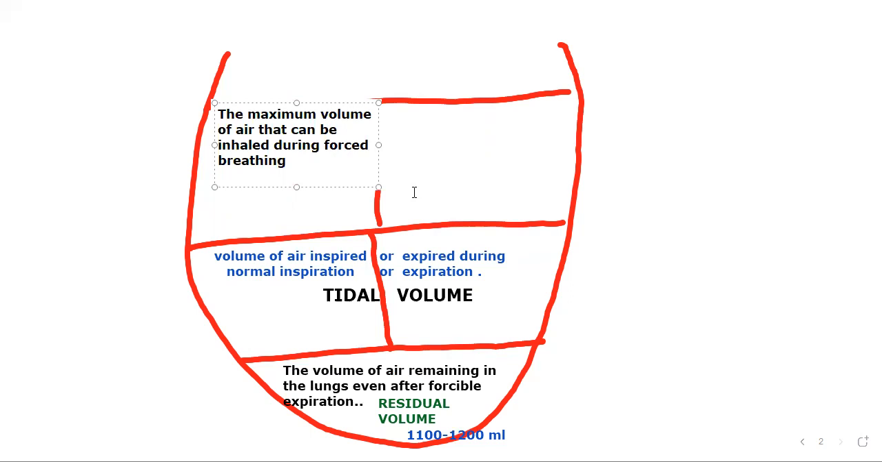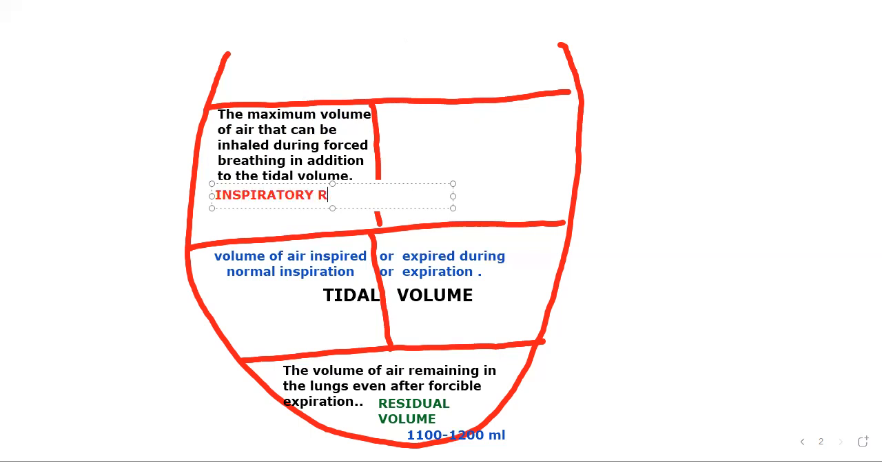We can say that forced breathing is in addition to the tidal volume. That means we already said about the tidal volume. In addition to the tidal volume, which is already 500 ml, if more air is taken inside, we call that particular air the inspiratory reserve volume. Okay. So next, about expiratory reserve volume.